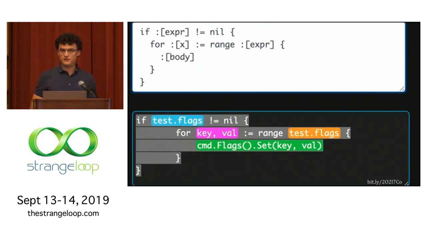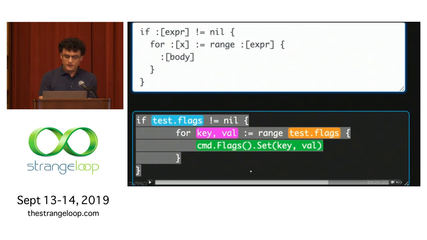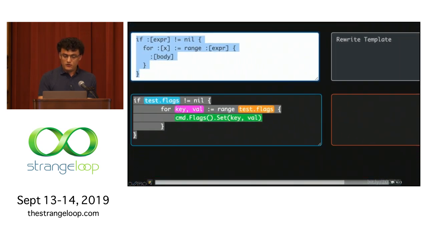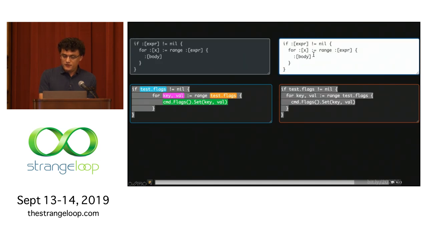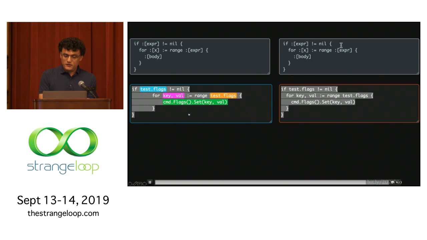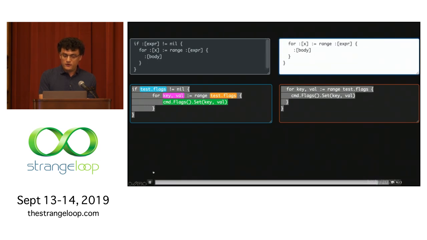So we see this test.flags being the same thing that's checked against as the part in the for loop. All right, so we've matched the parts that we're interested in against this source code, and now we can rewrite it. So I just copy this template, paste it on the right-hand side here, and now we can rewrite it by simply removing that part of the code.